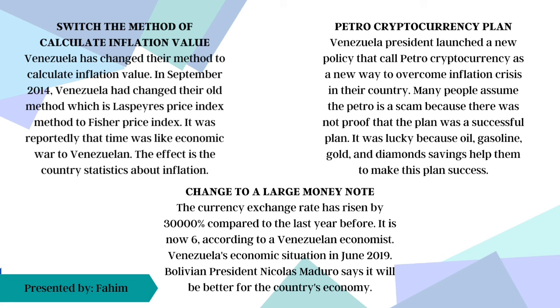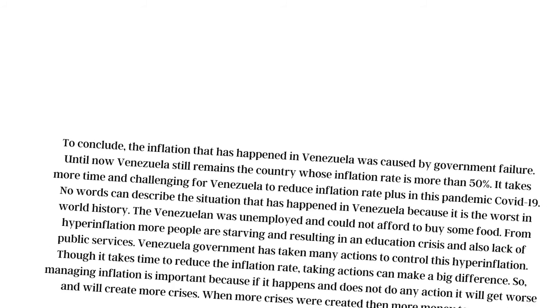It was estimated that the former currency exchange rate was 600 to 1,044 Bolivar Soberano per US dollar on 14 June 2019. The exchange rate was also at a higher value by mid-August 2019. As stated by a Venezuelan economist, the exchange rate was about 30,000% higher compared to the year before.